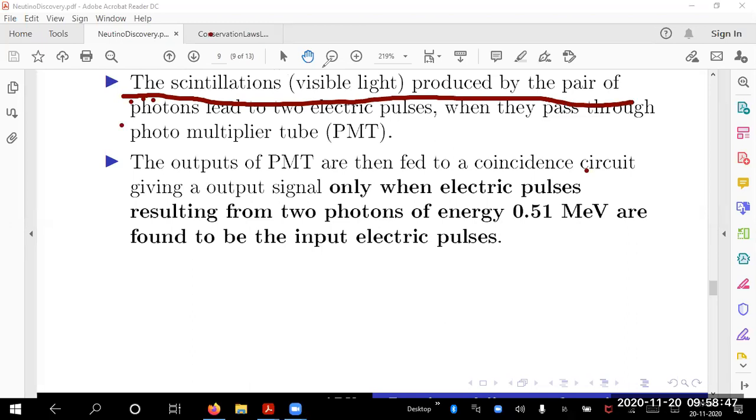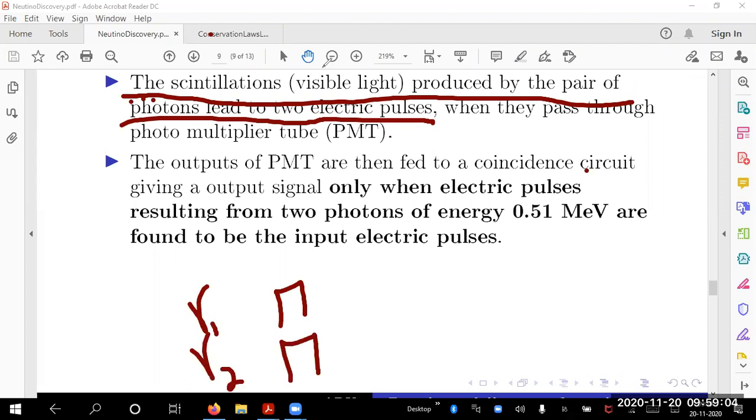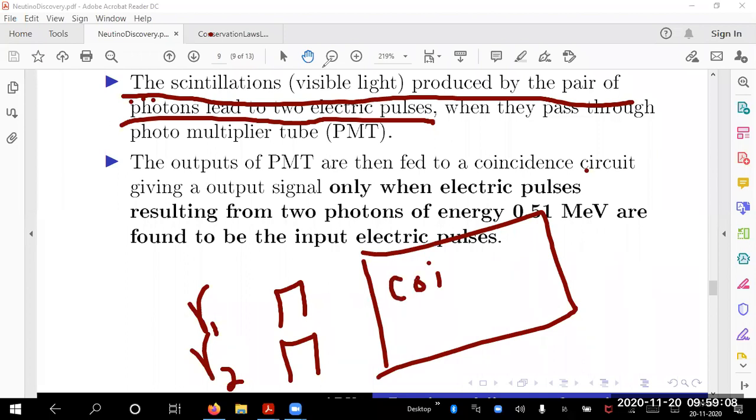Scintillations produced by a pair of gamma rays lead to 2 different electric pulses. One gamma ray gives you 1 electric pulse, the other one gives you another electric pulse. What is the distance between the 2 pulses? If I produce an electric pulse from one gamma ray and another from a gamma ray of the same height, these 2 are fed to an electronic circuit called a coincidence circuit.